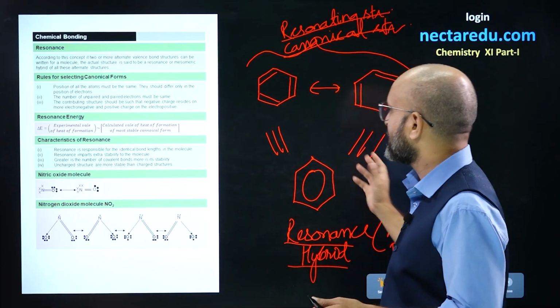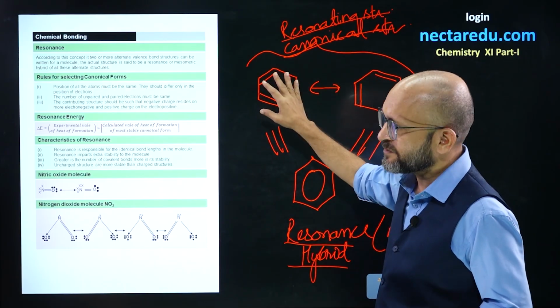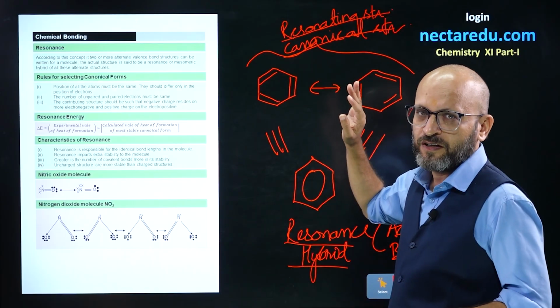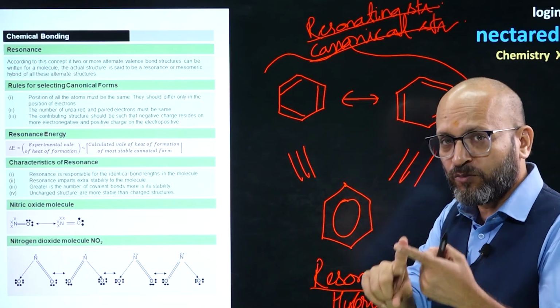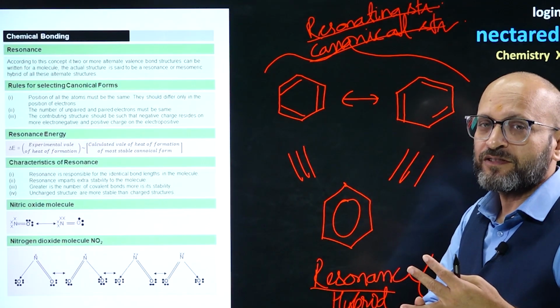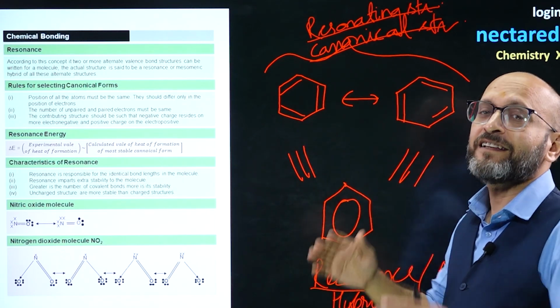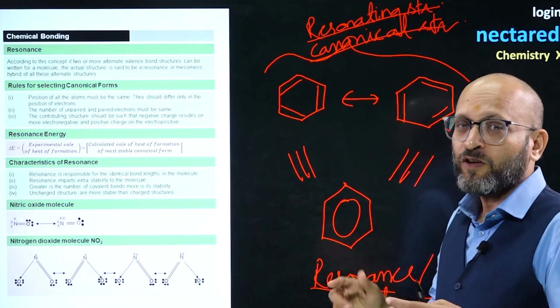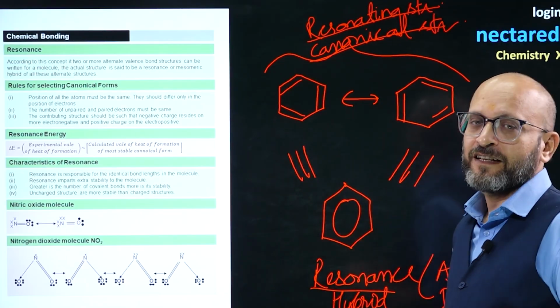Now, just see this structure and this structure, resonating structure 1 and resonating structure 2. They have the same set of atoms, same formula, same number of electrons, same number of pi electrons. So, the number of atoms, electrons, pi electrons and lone pairs in totality is the same. What is happening is the position of the pi electrons is changing.